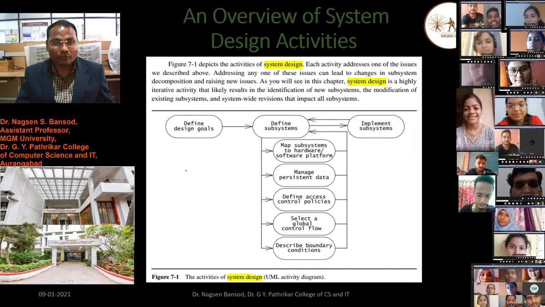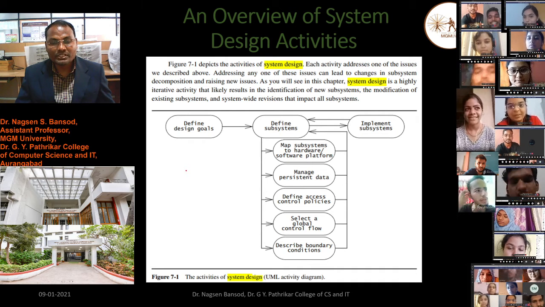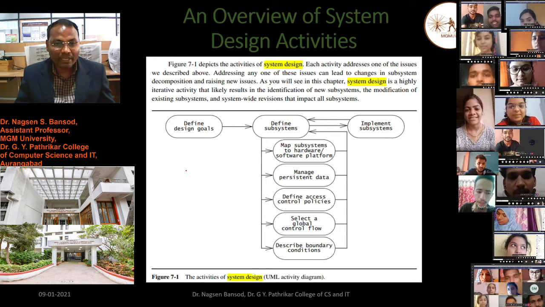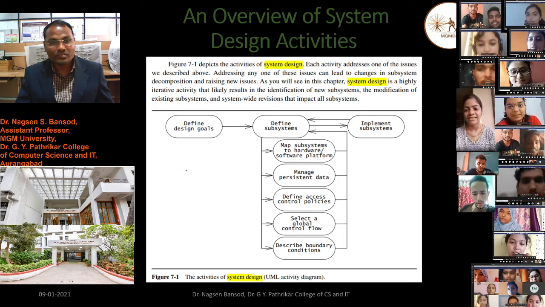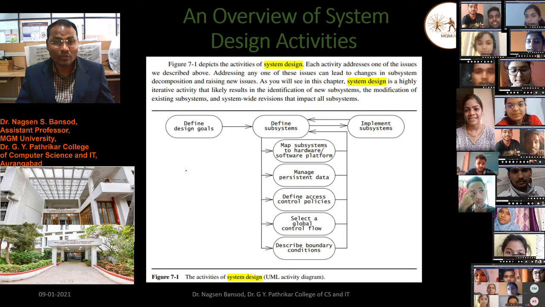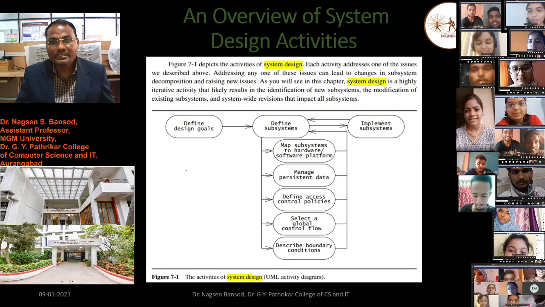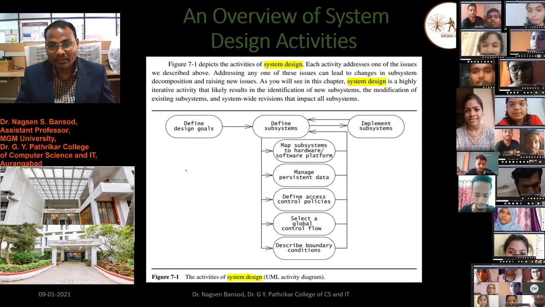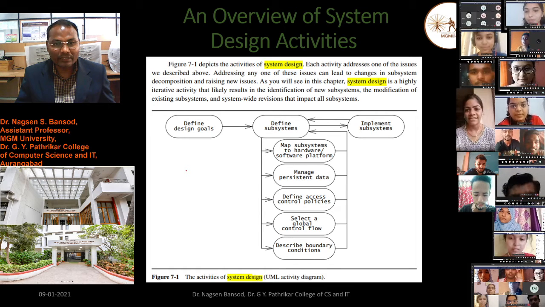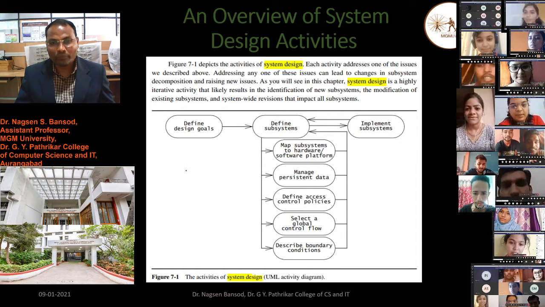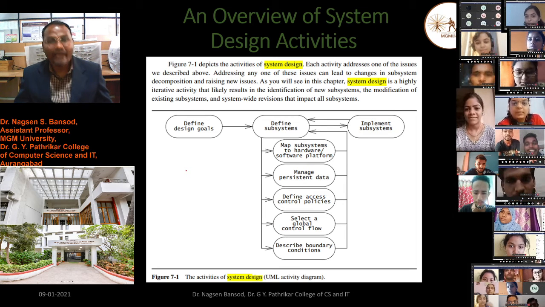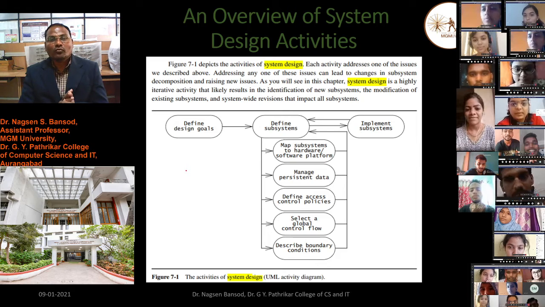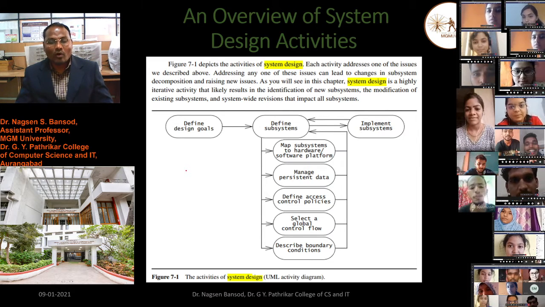Figure 7.1 depicts the activities of system design. Each activity addresses one of the issues we described above. Addressing any one of these issues can lead to a change in subsystem decomposition and raise new issues. As you will see in the chapter, system design is a highly iterative activity that results in the identification of new subsystems, the modification of existing subsystems, and system-wide revisions that impact all subsystems.